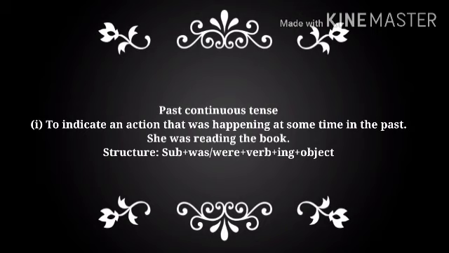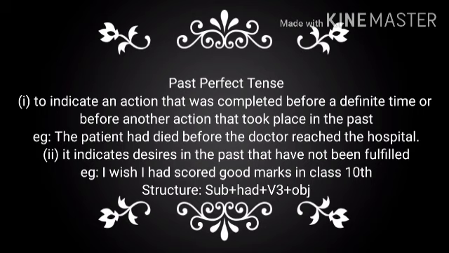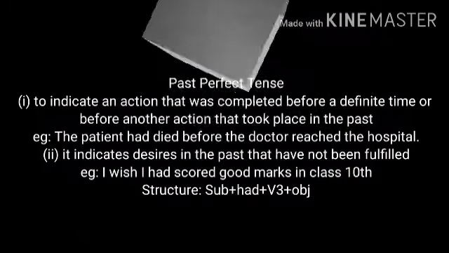Past perfect tense. It is used to indicate an action that was completed before a definite time or before another action that took place in the past. For example, the patient had died before the doctor reached the hospital. It also indicates desires in the past that have not been fulfilled. For example, I wish I had scored good marks in class 10th.